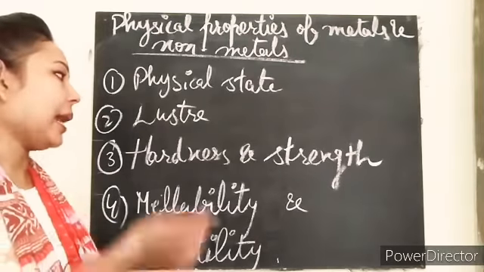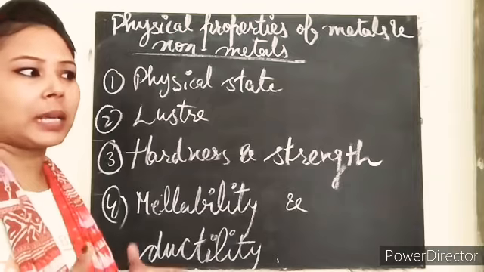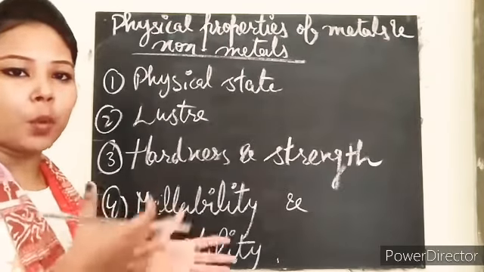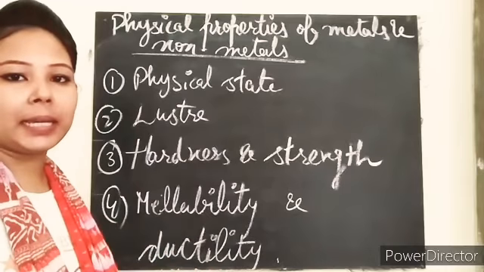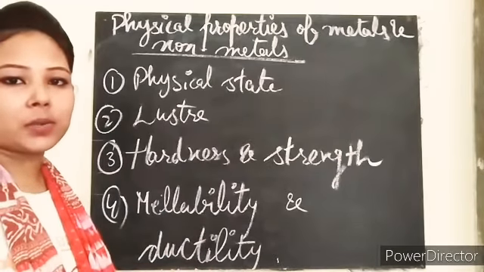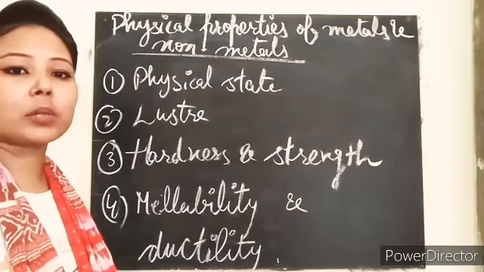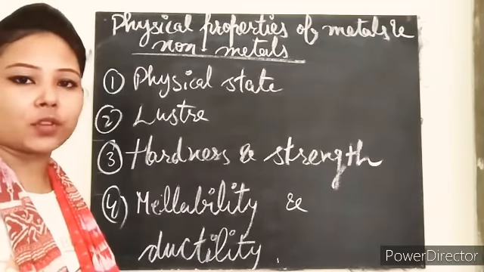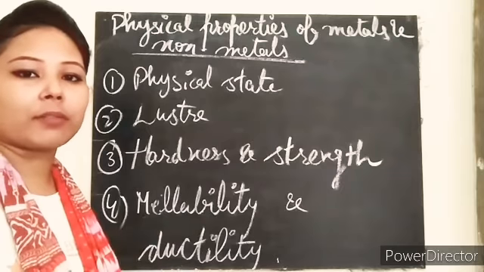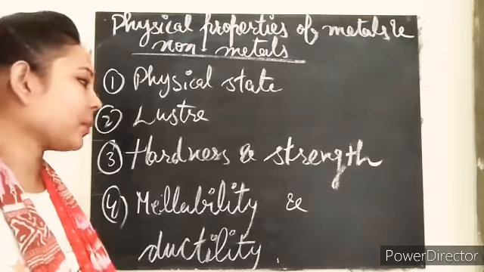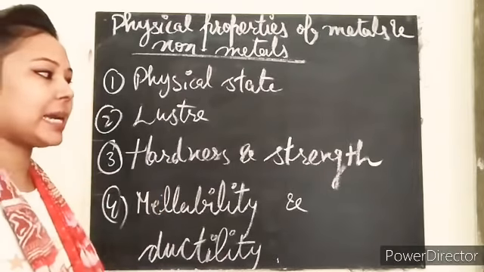And next we have luster. What is luster? Basically, luster means shining. So mostly metals are shiny in nature, so they are lustrous, right? And the non-metals are mostly dull in their texture, except graphite. Graphite is lustrous in nature, clear? And the next one we have hardness and strength.